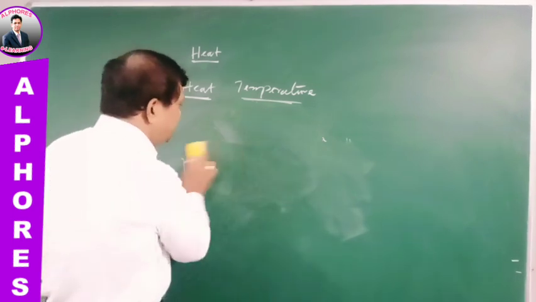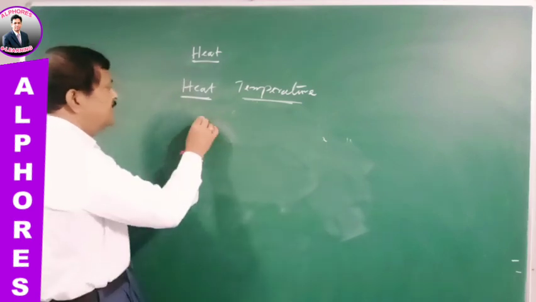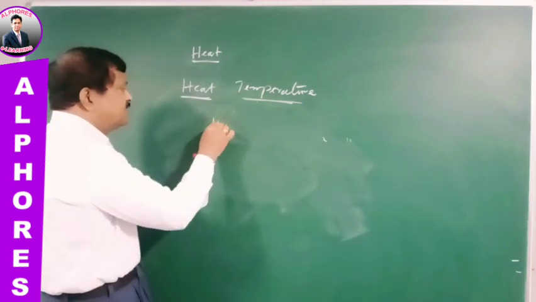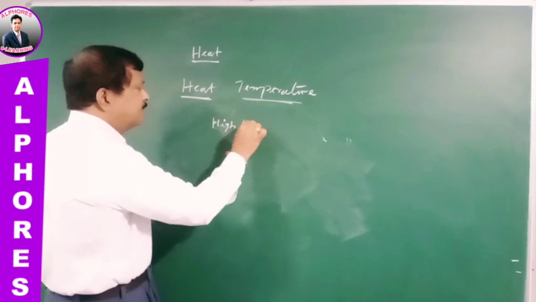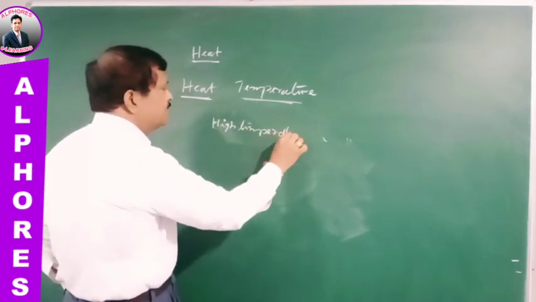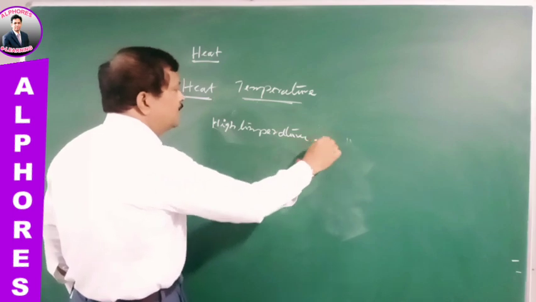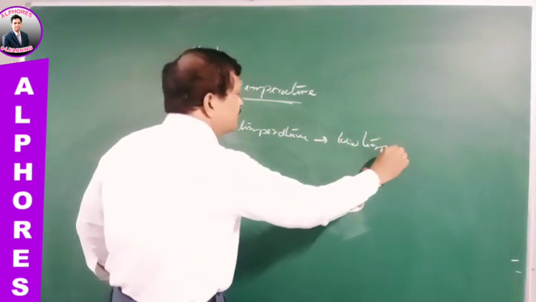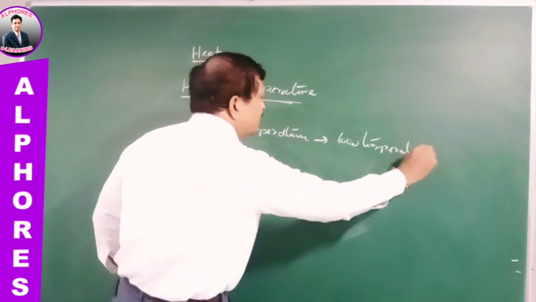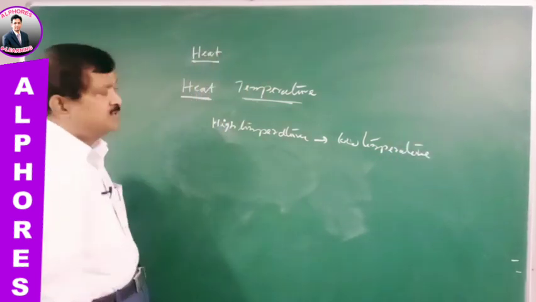I hope you understand this. So let me remove that. And heat energy always flows from high temperature to low temperature.